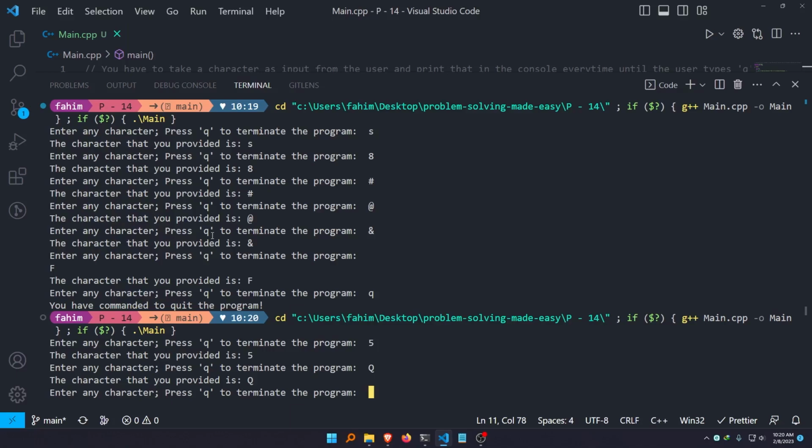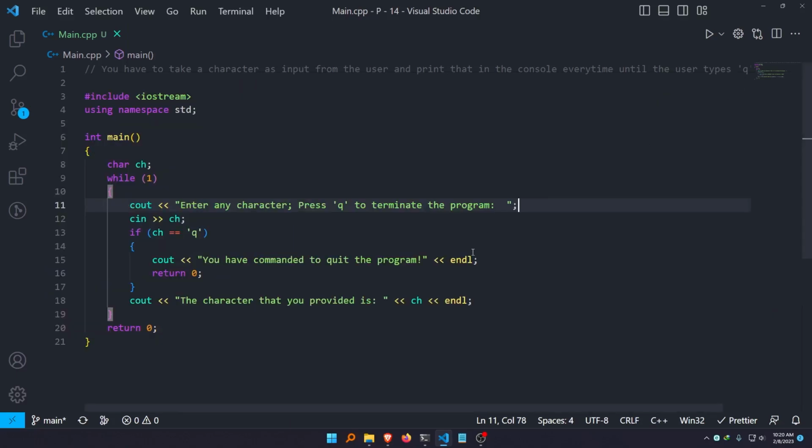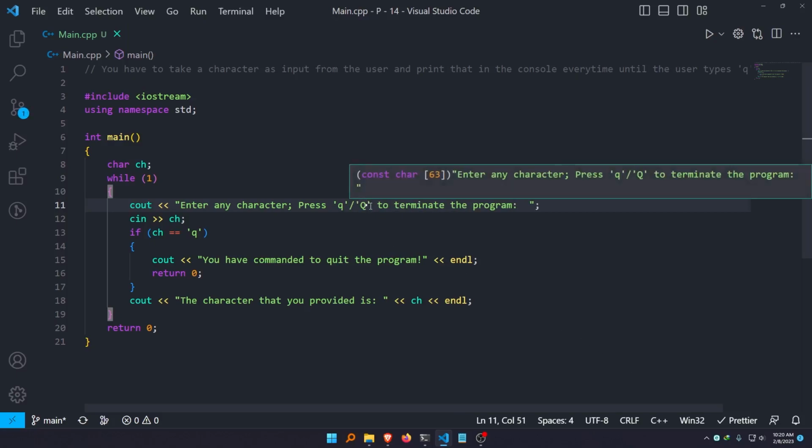All right. So if you want to terminate the program whether the user inputs a small q or capital Q, I have to mention that. Let me show you how it works. Press a small q or capital Q. It's completely optional. I am simply telling the user that whether he or she provides a small q or capital Q, the program would get terminated.